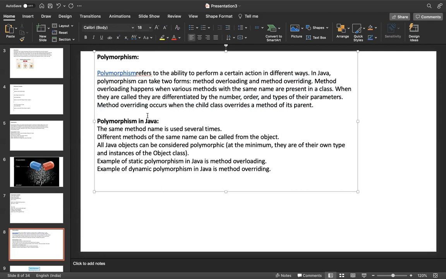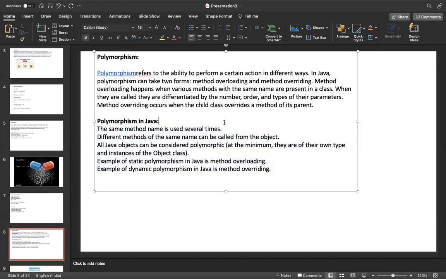Now method overriding. Method overriding occurs when the child class overrides a method of its parent. In method overriding, there are two classes: one is the child class, another one is the parent class. Whatever method is declared in the parent class will be overridden by the child class. That is method overriding. This is how we implement polymorphism.